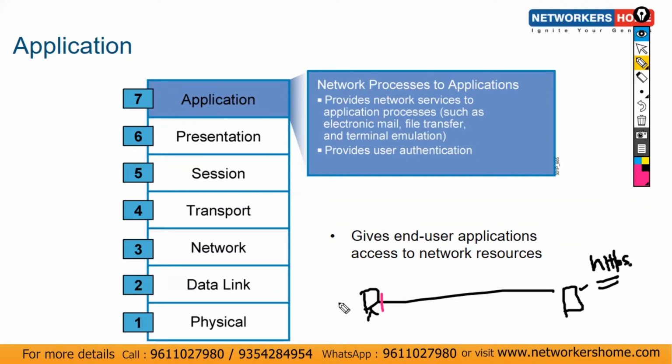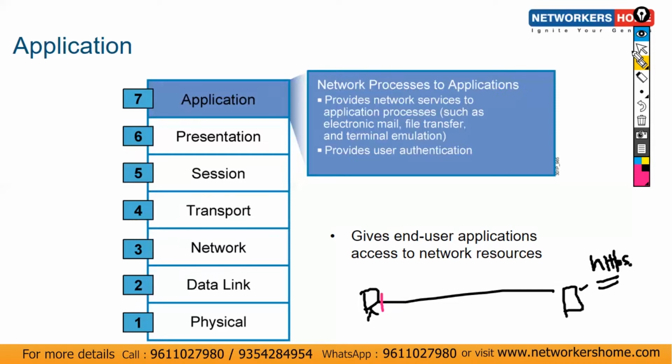So we use different protocols like HTTP, HTTPS, Telnet, FTP. We use these kinds of protocols to communicate with the servers, and these protocols are part of the application layer. The application layer is a kind of UI, user interface, with the help of which we interact with the application.